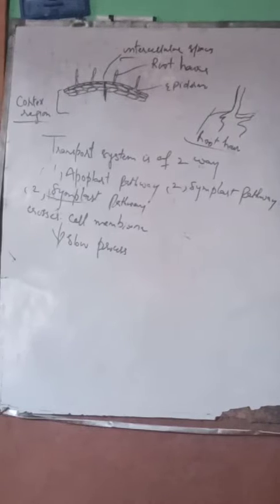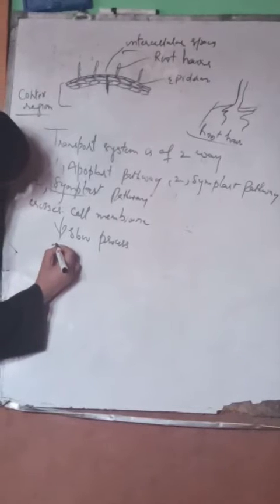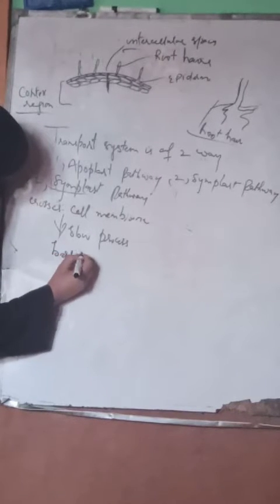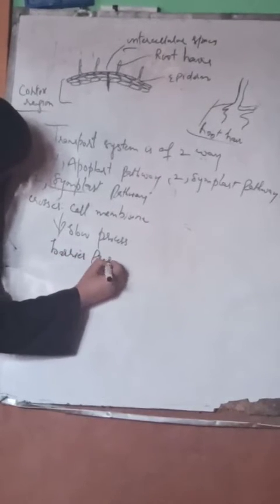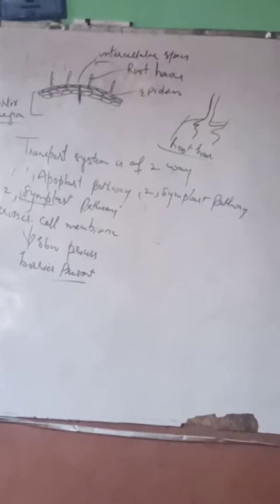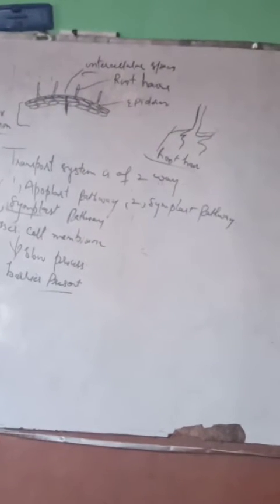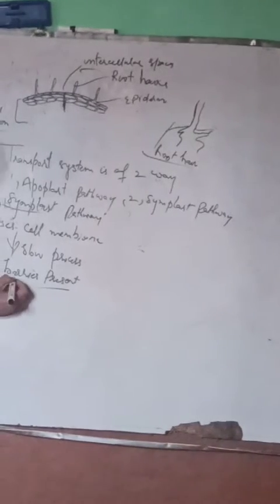So what is this barrier? When water comes a bit inside, there is a layer which we call the endodermis layer.